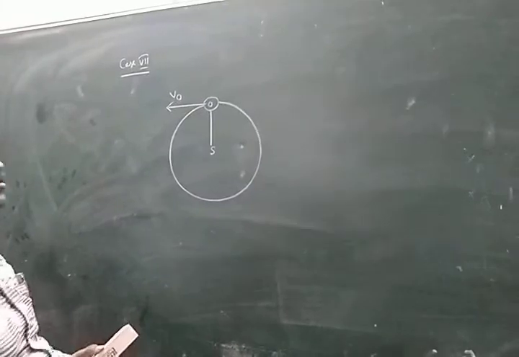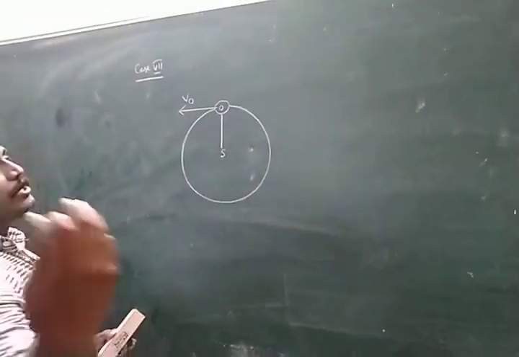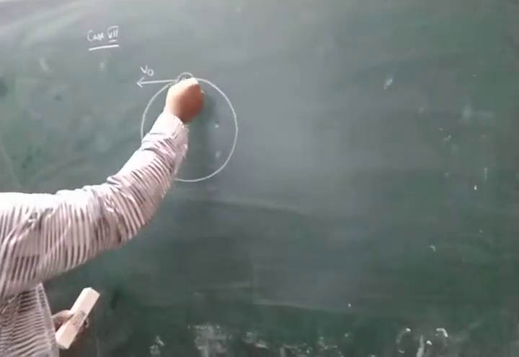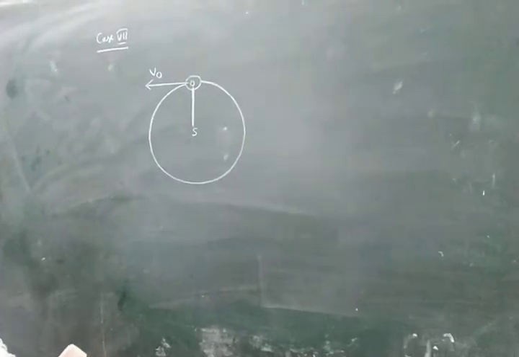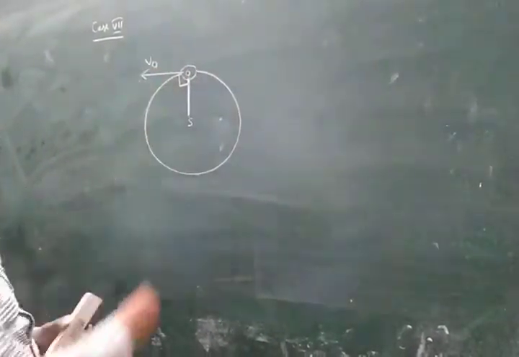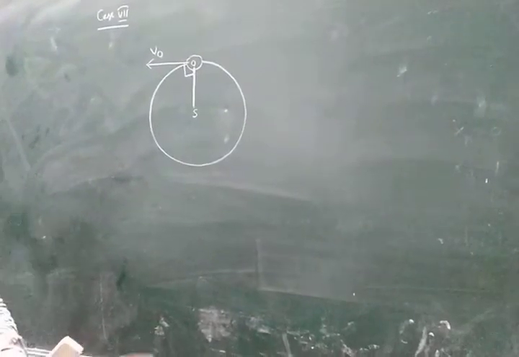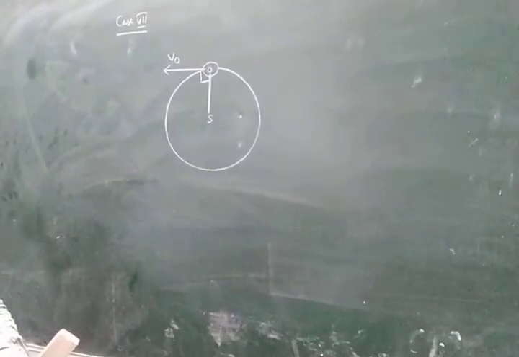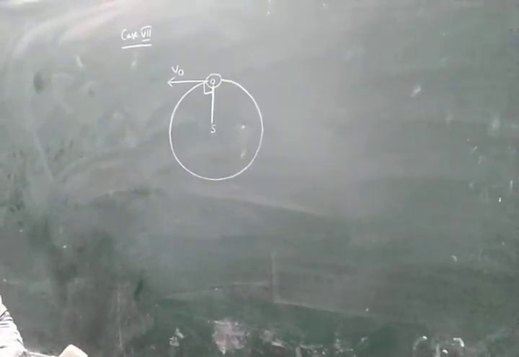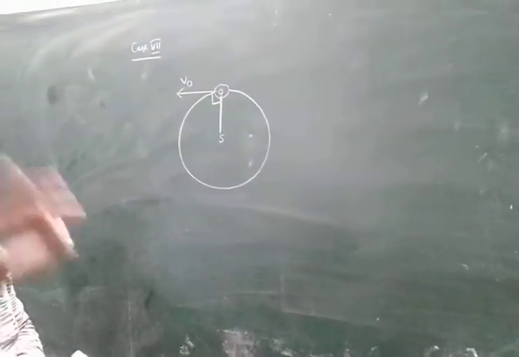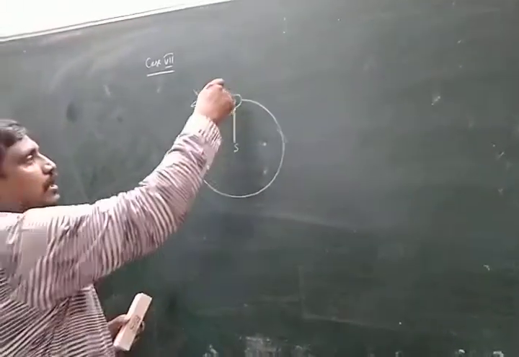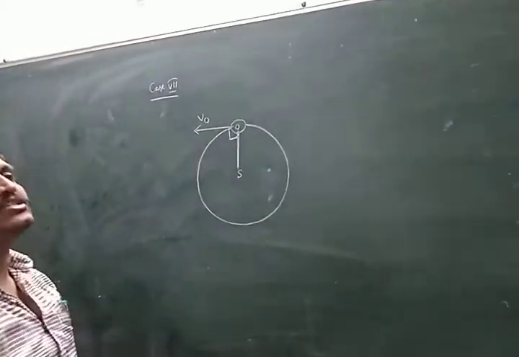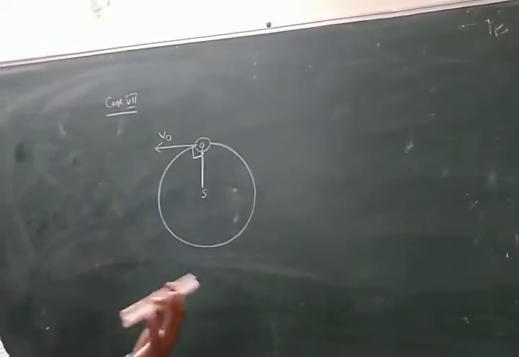Observer listens same sound. And another important point is also given. This is the line joining between source and observer. Nana, here observer moves perpendicular to source, because this is perpendicular, 90 degrees. That means observer moves perpendicular to the line of sight of source. Then there is no Doppler effect. Actually here always observer is in the same direction, same distance of source. So that's why there is no Doppler effect.